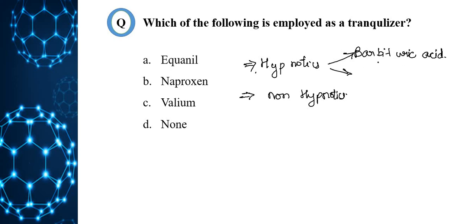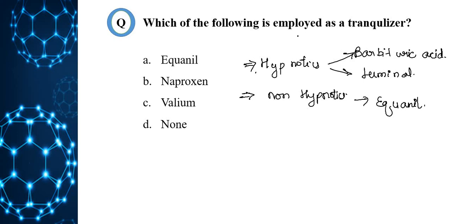Second example is Luminal. And non-hypnotics reduce tension as well as anxiety. These do not induce sleep. Okay, do not induce sleep. So the best example is Equanil. Equanil is an important tranquilizer used in depression and hypertension. These are the examples for tranquilizers.